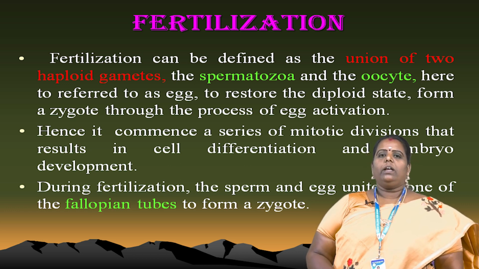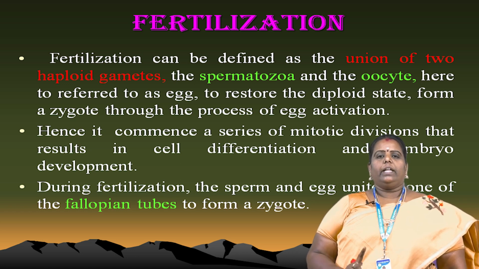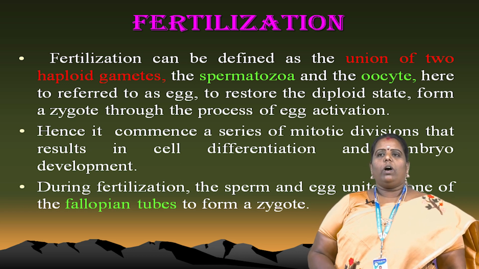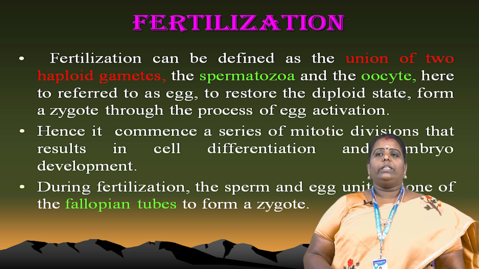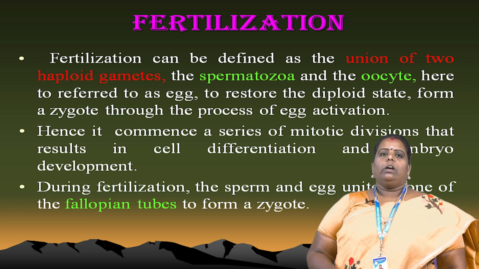Egg is haploid and sperm is also haploid. One N, normally N. The N is also formed 2N, that is a diploid stage. The spermatozoa and oocyte. Spermatozoa means sperm, oocyte means egg. Here, to refer to the egg, to restore the diploid state from a zygote through the process of egg activation.